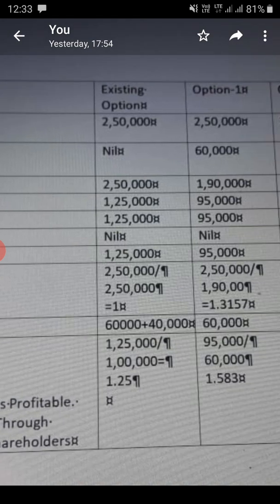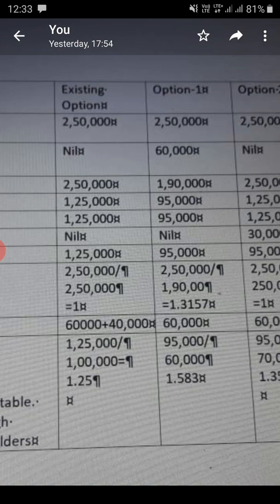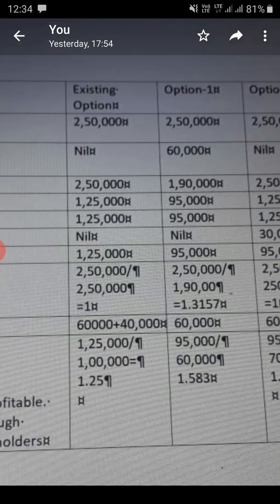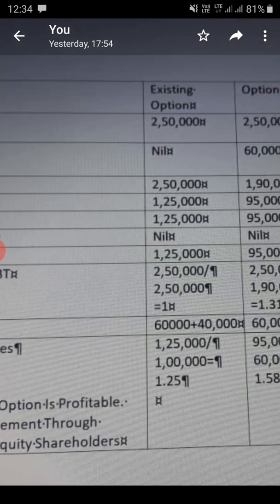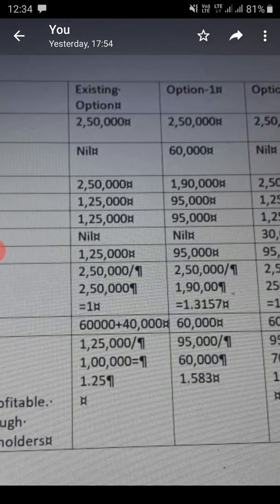So, you will arrive at EBT as 250, 190, 250, means 2,50,000, 1,90,000, 2,50,000. Then you have to deduct tax. As the tax rate is not given, I assumed 50% as the tax rate, 50% of 250, 190 and 250. I arrived at earning after tax as 125, 95 and 125.